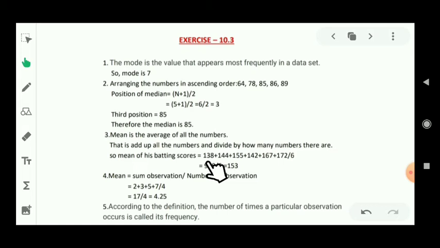Sum of observations means 138 plus 144, 155, 142 plus 167 plus 172, and it should be divided by 6 because the total number of observations are 1, 2, 3, 4, 5 and 6. So after solving it, its value will be 153. Now I hope you are able to complete question number 3.